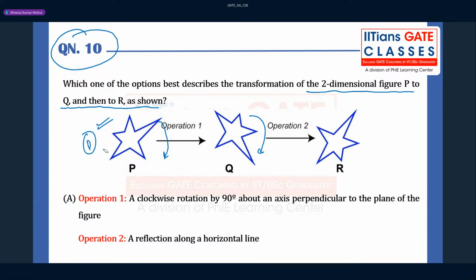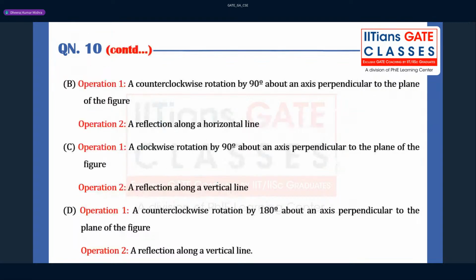So what we can do here is, first of all, you have to rotate it. The rotation has to be 90 degrees, a clockwise rotation about an axis perpendicular to the plane, and then the reflection about horizontal. Yes, reflection about horizontal is correct, because if you see this, this is going up and this is coming down. So option A can be the correct choice.